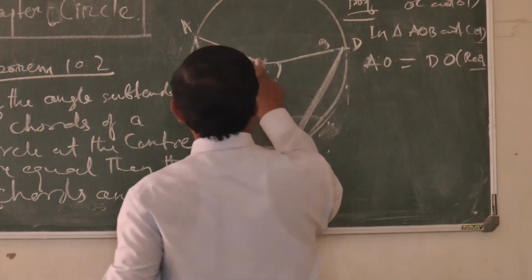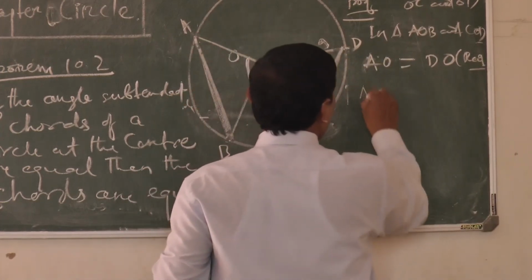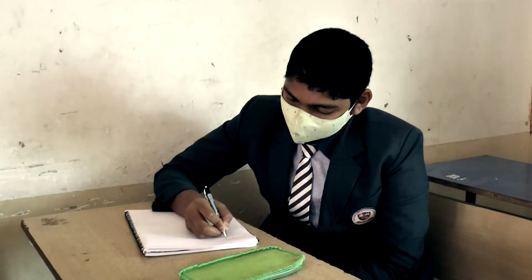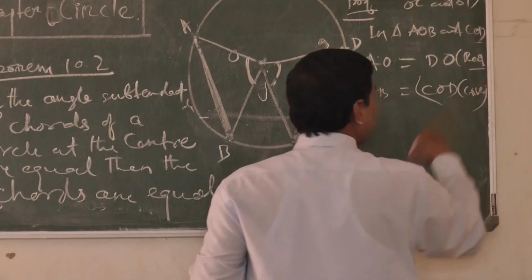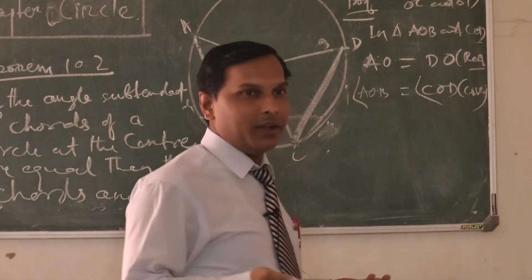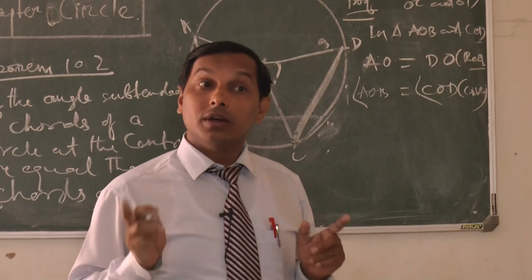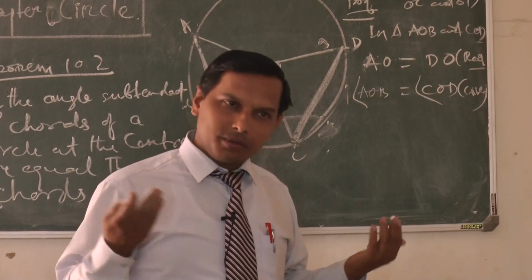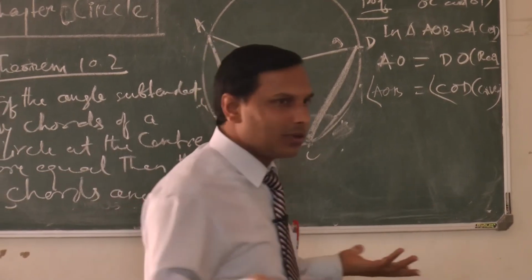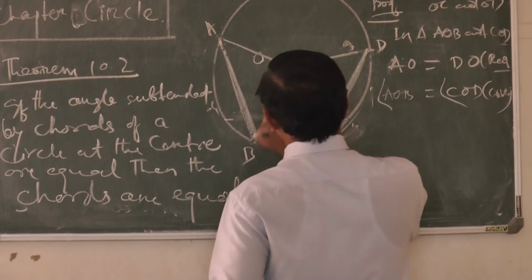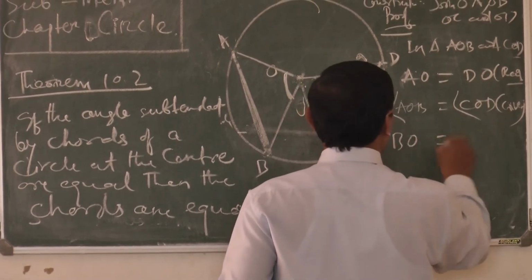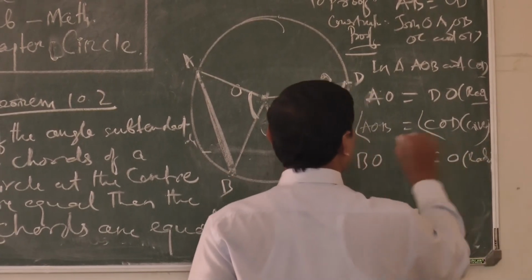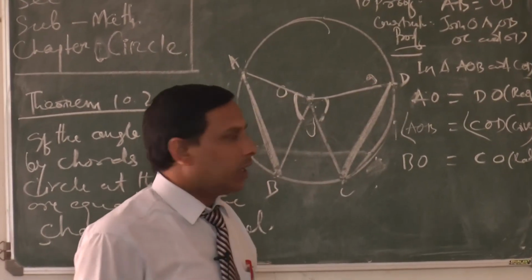Clear? Angle AOB is equal to angle COD. Yes or no? Why? Given. You should write all the points on the right side. When we are proving it, we should write the reason. What is the reason? Clear? Given. Radius, so we have to go to properties. Next, BO equal to CO. Yes or no? Same radius of the circle. BO equal to CO.